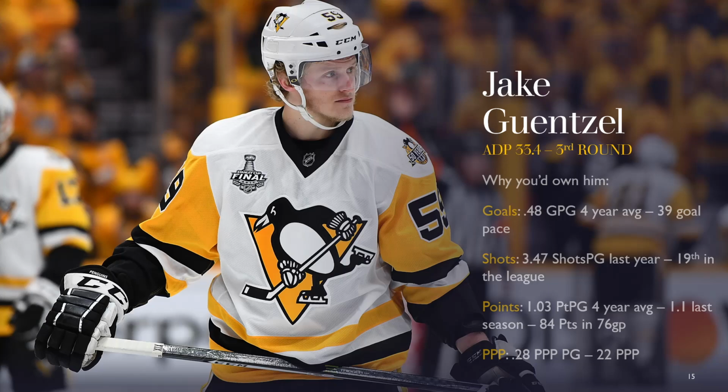I just highlighted injury history with Filip Forsberg, so now we're going to talk about the exact opposite. In the last video, the right winger video, I talked about his linemate, Bryan Rust, being a nice deeper option to grab to get access to Crosby and Guentzel. So is Guentzel worth the 33.4 ADP?